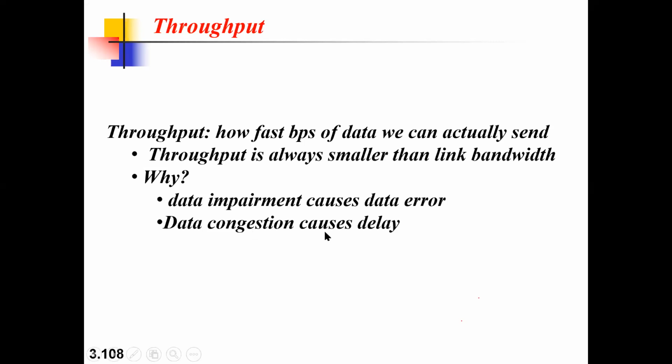So data congestion causes delay. That's what it says. Data impairment causes data error. This is what it is. So impairment may happen, or congestion. Congestion in the sense there will be a bombardment of the data.